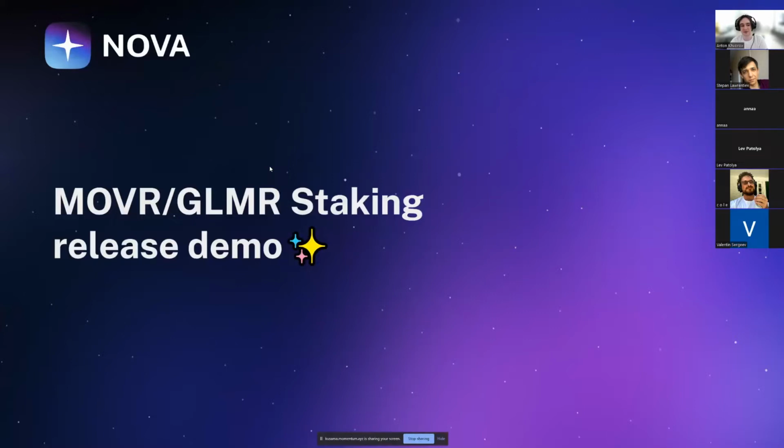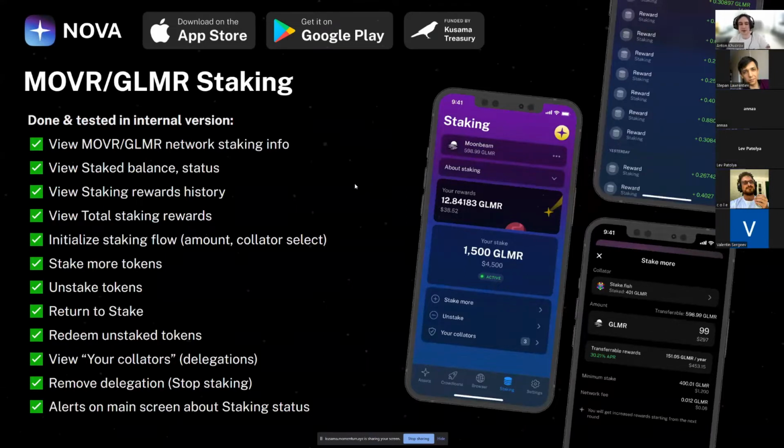Now let's jump to the juiciest part of today's demo, which is Moonbeam and Moonriver staking. Here on this slide, you can see most of the features, on a high level, which we have developed over the last weeks. My suggestion is that we go one by one through this list and play the demo at the same time.